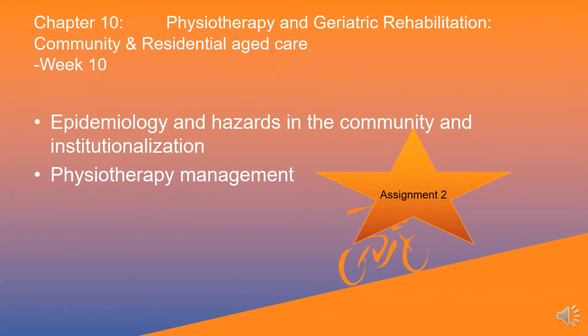Chapter number 10 is still about physiotherapy and our role in geriatric rehabilitation, but now we will be focusing on the community and the residential aged care, still looking at the epidemiology and hazards in the community and institutionalizations, and what we can do, or how we can reach the community and those living in the institutions.